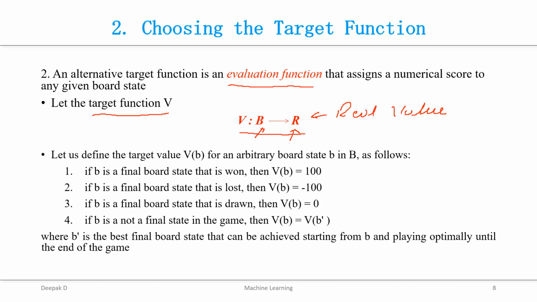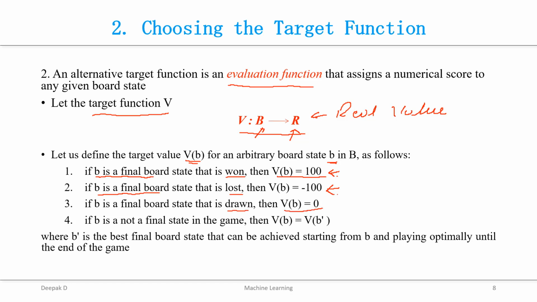So here it is defined, the target value V of b for any arbitrary board b is as follows. If b is a final board state that is won, then V of b is given the value 100. Same way, if b is a final board state and it is lost, then it is denoted with minus 100. If b is a final board state that is drawn, then V of b is 0.